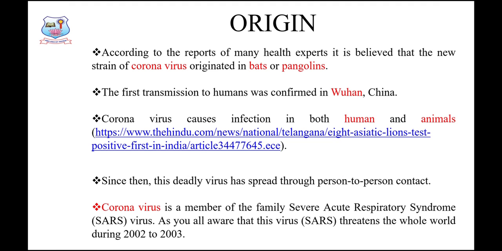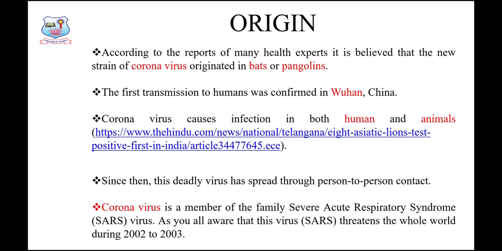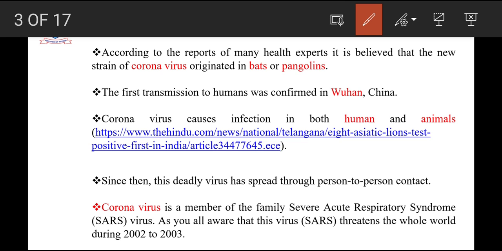Regarding its origin, as we discussed in the previous slide, COVID-19 originated from the city called Wuhan, in China. With specific regard to its biological origin, some people are telling that coronavirus originated from snakes. Few records say that coronavirus originated in birds or pangolins, bats or pangolins.